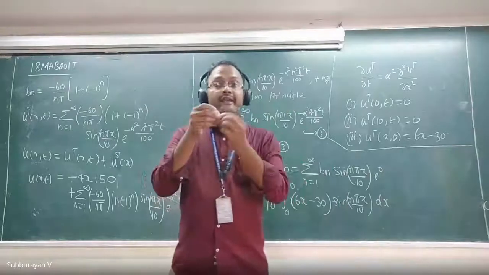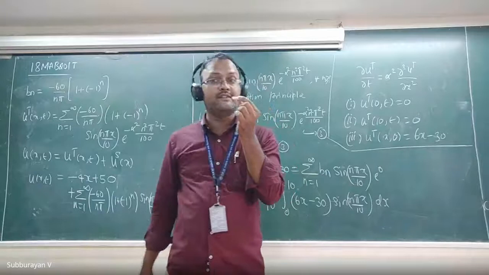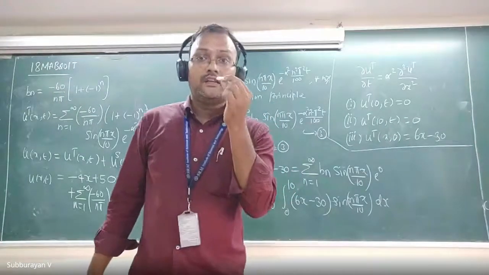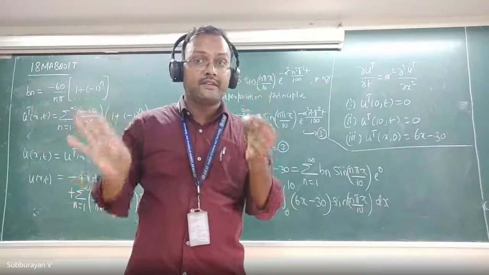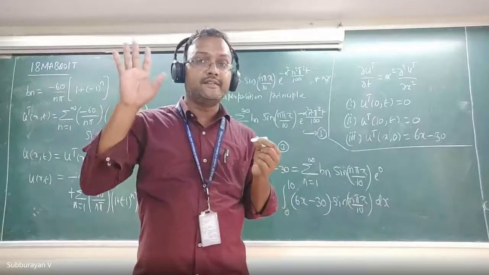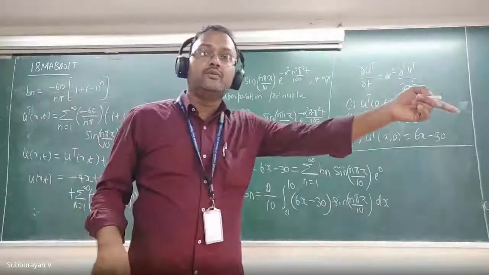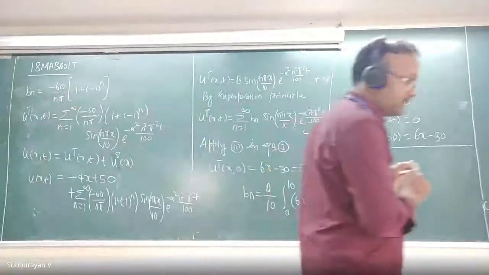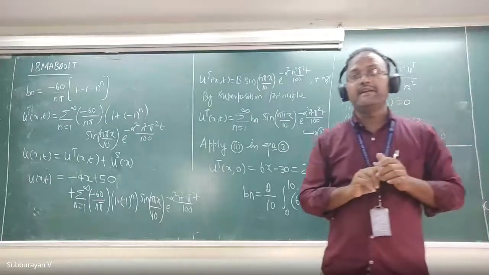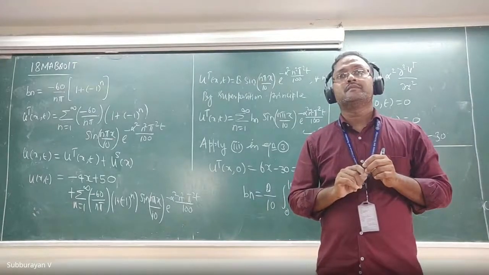If at least one of the boundary conditions is non-zero, then you will get a non-zero transient state solution. Otherwise, this solution will tend to 0 as t tends to infinity. Is it clear? Okay, fine.